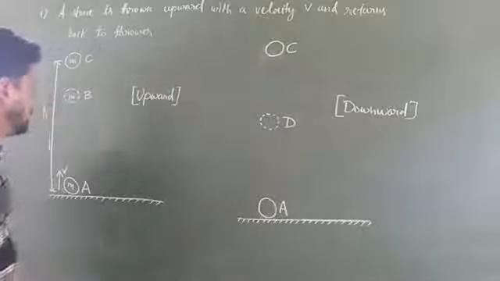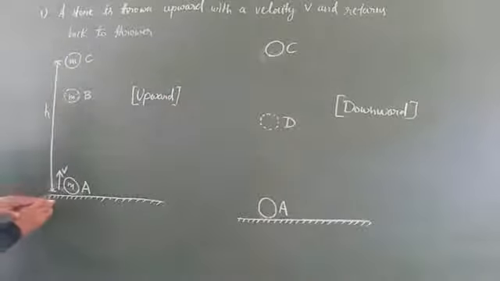Okay. Now students, let us suppose this is the ground level from which a stone is projected upward with a velocity v. This is the initial position when the stone is just thrown upward with the velocity v. At this position you can see the stone has acquired no height.